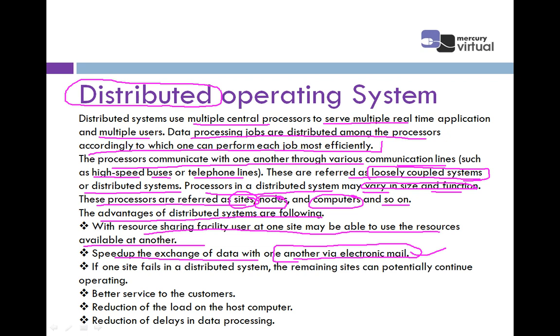Now the next one. If one site fails in a distributed system, the remaining sites can potentially continue operating. The best example is right now. Joseph is not getting my voice, right? But Nelda is getting my voice. So Nelda and I can interact efficiently. If one of the sites, that is Joseph's system, is not working properly, this does not mean the whole line is disturbed. Nelda and I can contact easily without Joseph. So this point says if one site fails, the remaining sites, that is Nelda and I, can potentially continue operating.